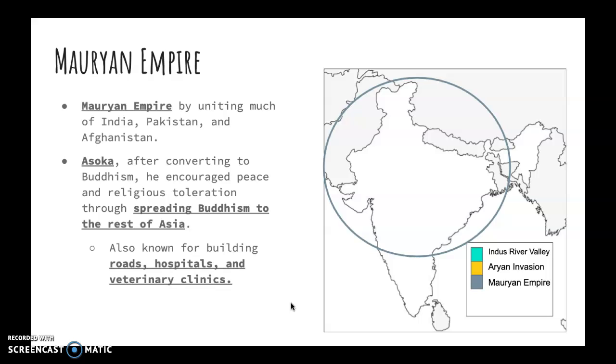He was mainly responsible for spreading Buddhism to the rest of Asia through military conquest as well as tolerance for other people. He's also known for building lots of roads, hospitals, and veterinary clinics. Those roads were key in providing transportation between his empire and the places that he was conquering.